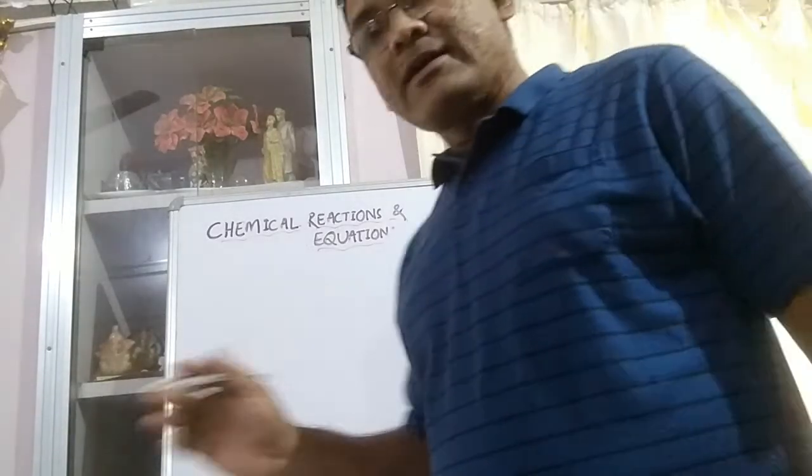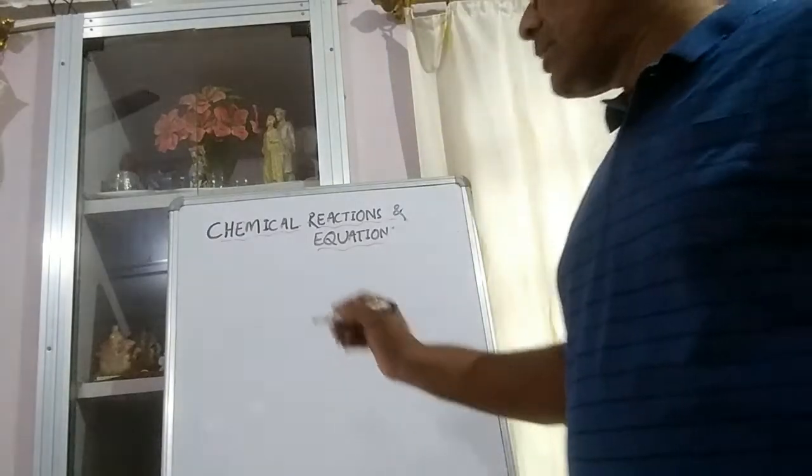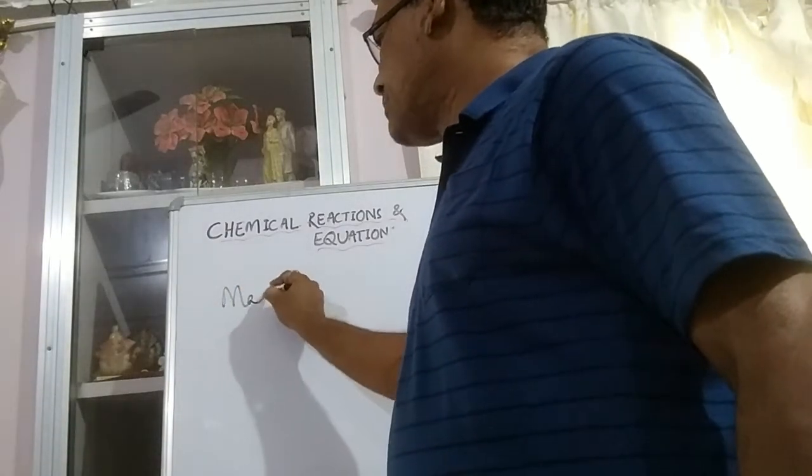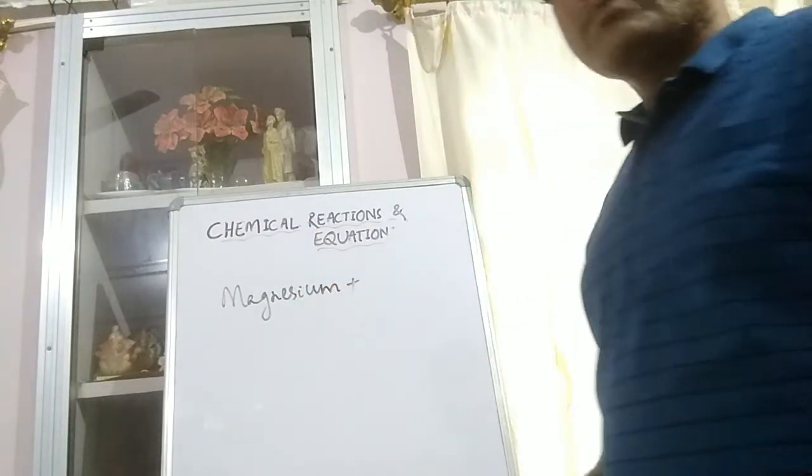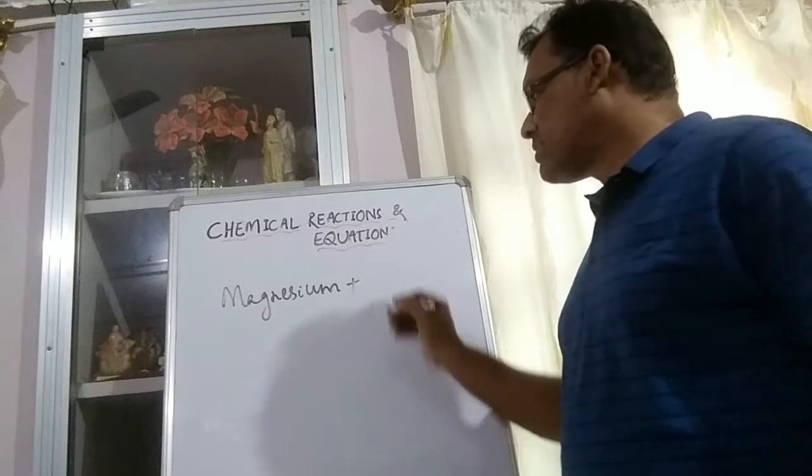If you write it in equation form, magnesium reacts with oxygen.